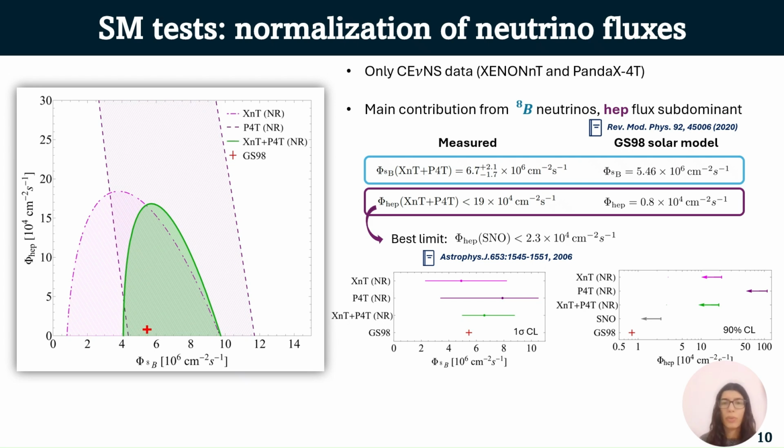The first standard model test we performed is the measurement of the normalization of neutrino fluxes. In this case, we used only CENNS data coming from XENONnT and PandaX collaborations. And as I said before, the main contribution to CENNS comes from boron 8 neutrinos. So in the case of boron 8, we have measured the flux, and our result is in agreement with the solar model. In the case of the hep flux, since it is a subdominant component, we were only able to put an upper limit, which has to be compared to the best limit from SNO. There's only one order of magnitude of difference between the two.